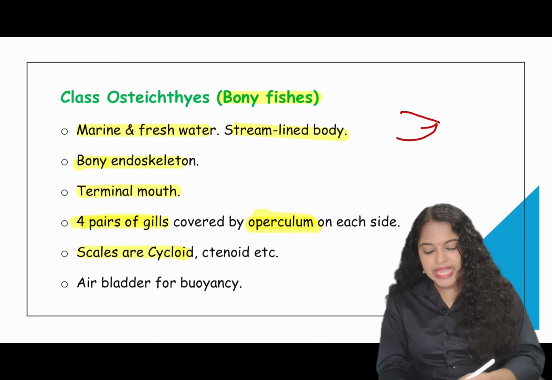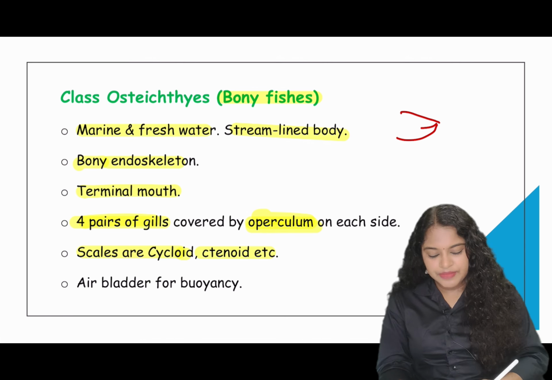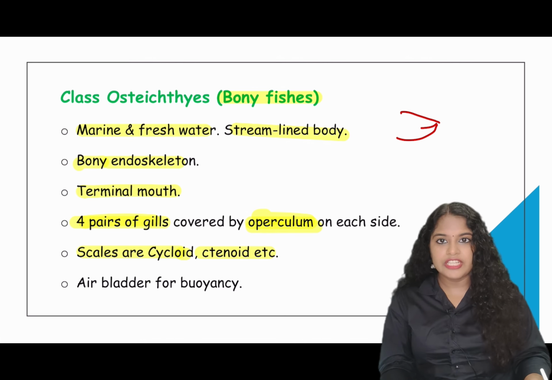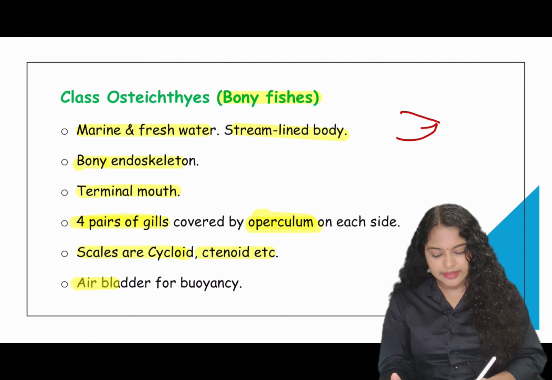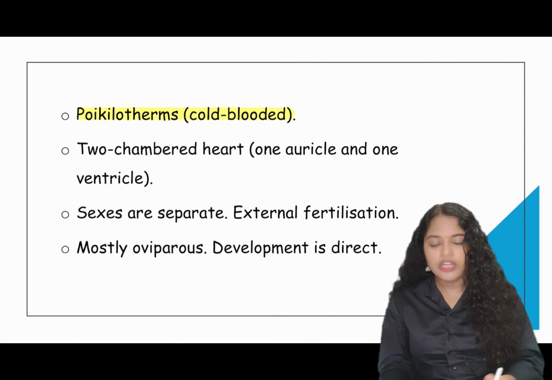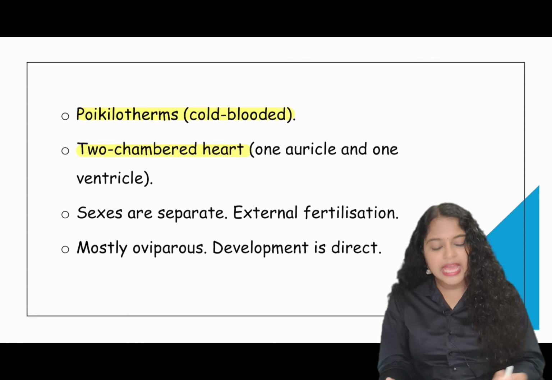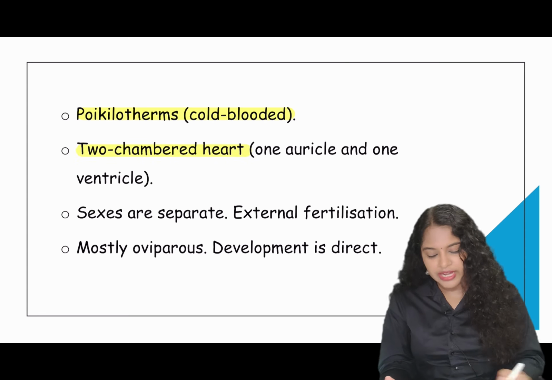The scales are cycloid, ctenoid, etc. They have air bladders present, which provide buoyancy and prevent them from sinking. They are poikilotherms, that is they are cold-blooded animals, so they also cannot maintain their body temperature. They also have a two-chambered heart, one auricle and one ventricle.